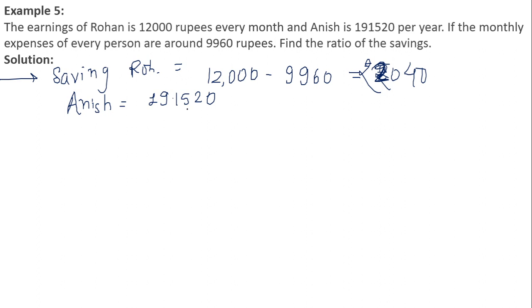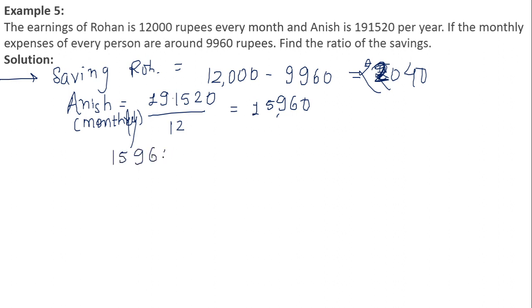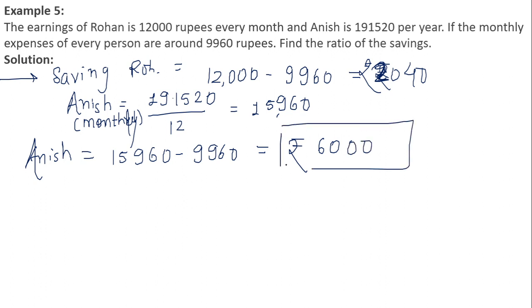To find the monthly income, I'll divide it by 12. Okay, this would be his monthly income. This was his yearly income. So to find out his monthly income, I have simply divided it by 12. After dividing it by 12, I'll get 15,960. This is his monthly income. Okay, so from monthly income, if I subtract his expenditure for Anish, I'll get his saving. So his savings is equal to rupees 6,000.